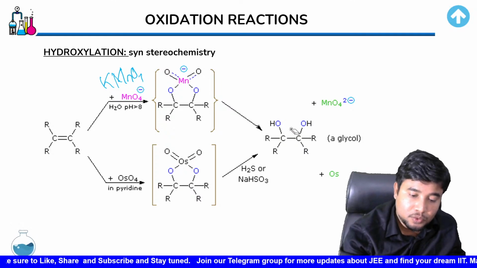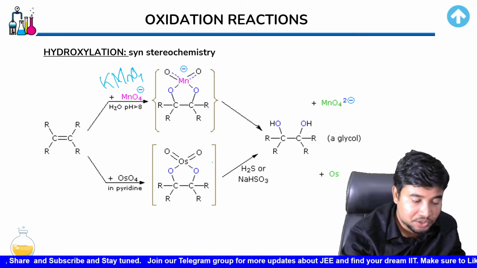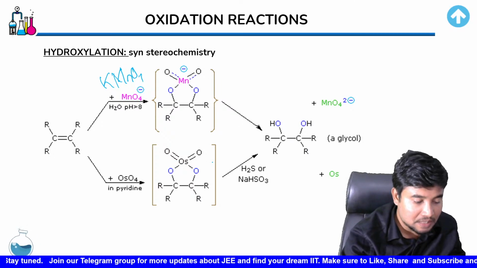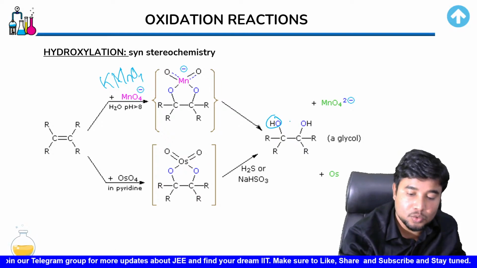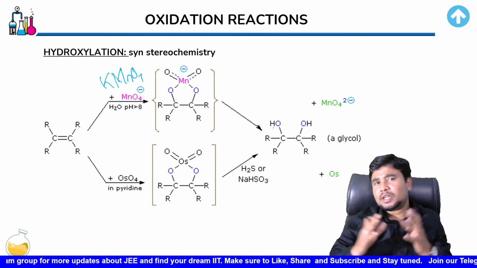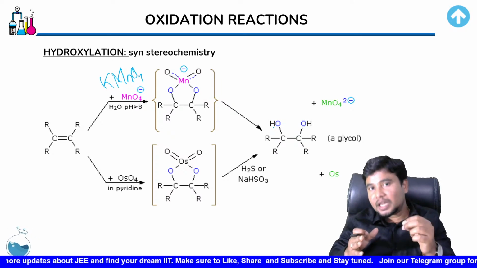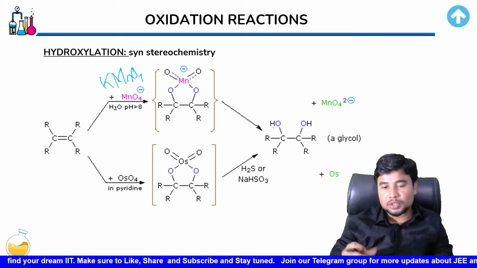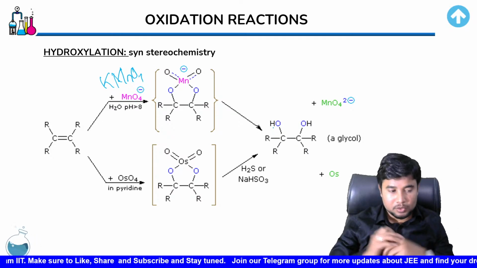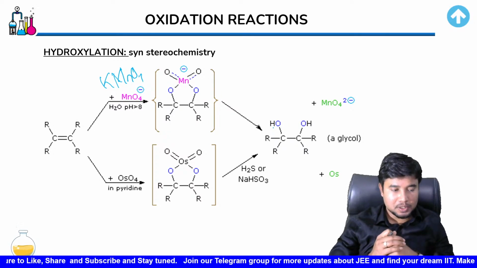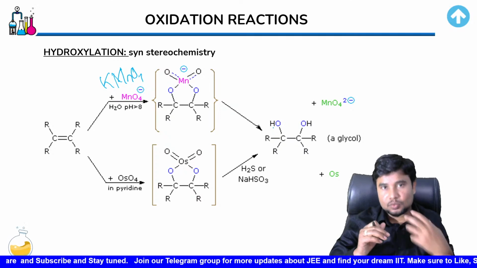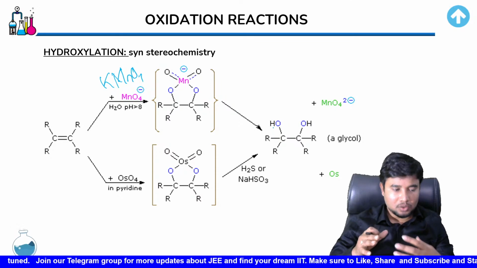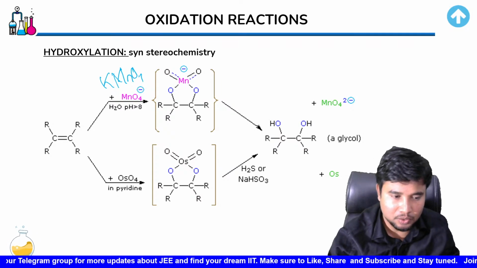The same way OsO4 gives its oxygen in syn addition manner. And if that is happening, what it gives you is this OH over this place. So it doesn't matter if you take KMnO4 or OsO4. If you take cold water and lower pH, then it would result in the formation of this glycol, I mean 2 OH groups on the adjacent carbon atoms. Remember that and use that. That is what would help you to get to an answer for this kind of question. Hope this has cleared the idea of how this works out.